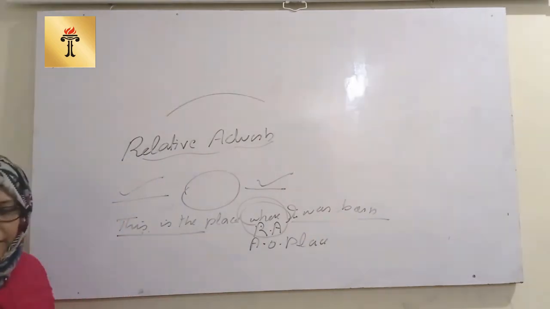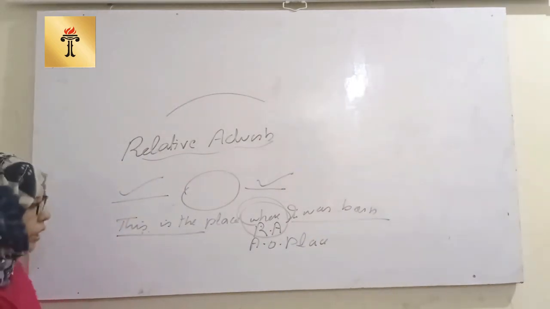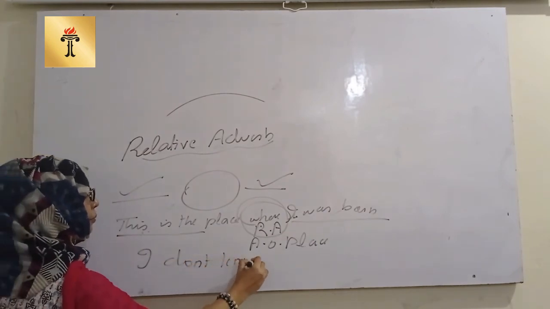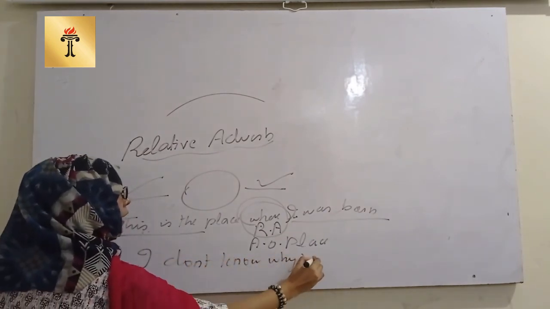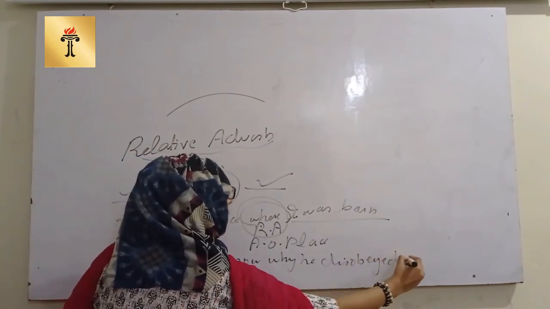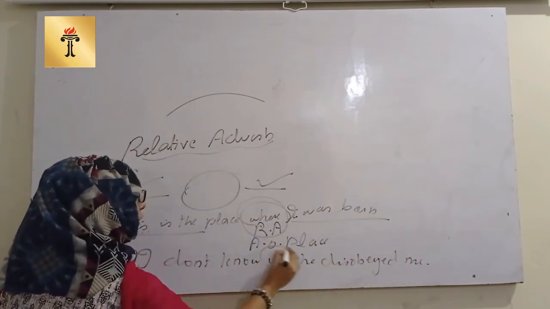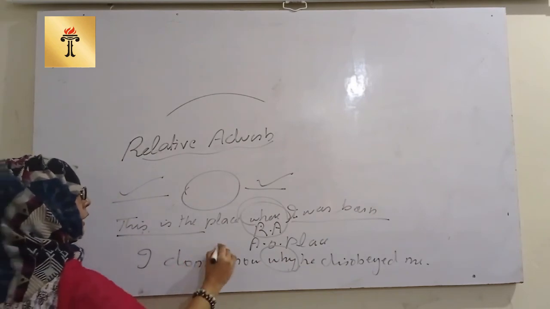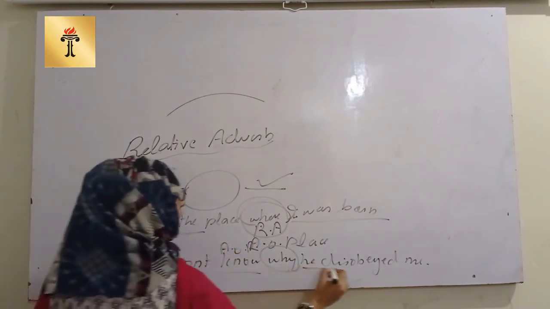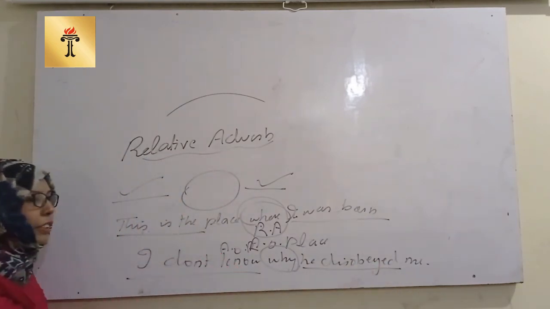The next, if I write the sentence, I don't know why he disobeyed me. So this why will show the adverb of reason. This is the one part of sentence and this is the rest part of sentence.